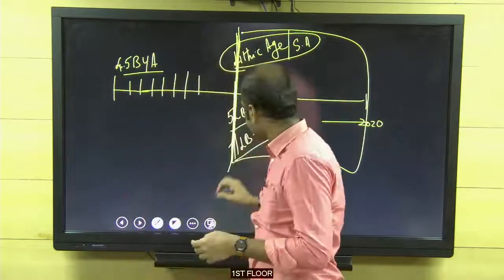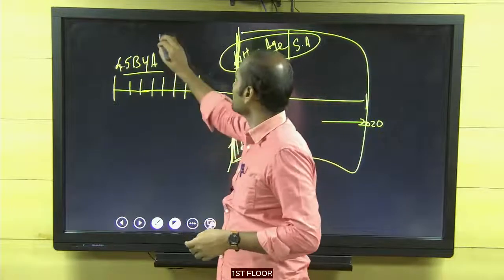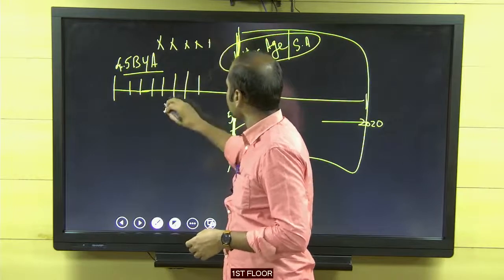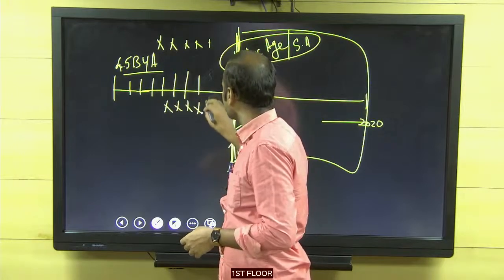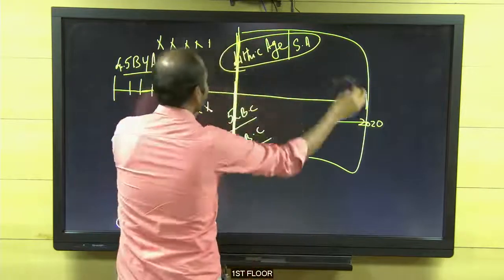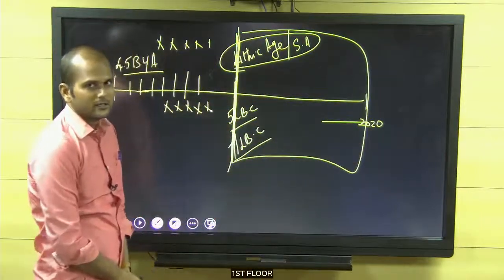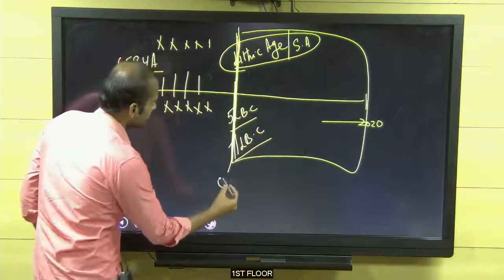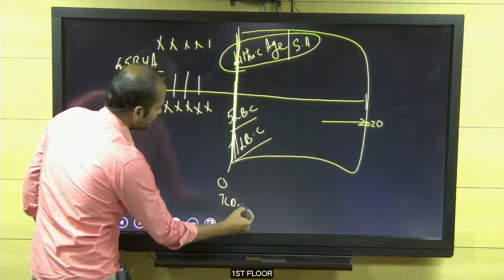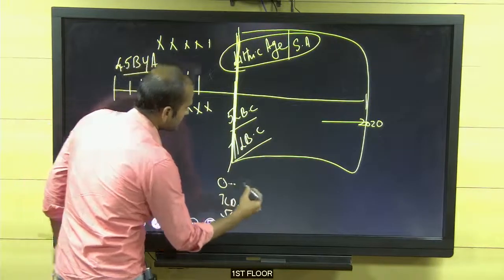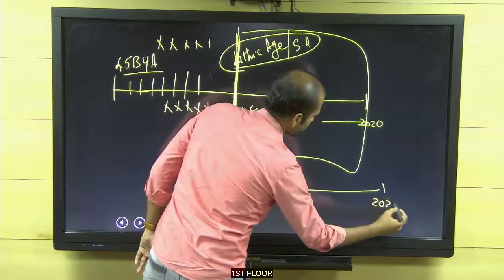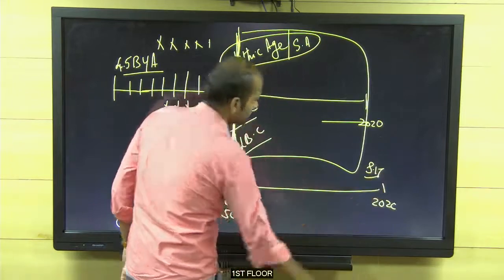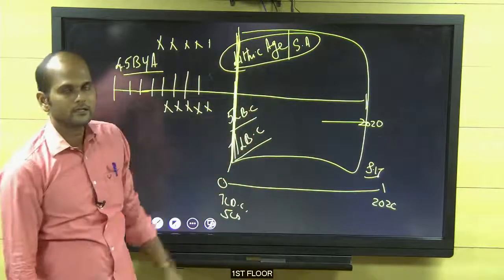So either 7 lakh BC, otherwise 5 lakh BC. In geography, these things will be taken. In history, we are not going to discuss those things. This alone I am going to discuss. For us, this portion is our portion. 7 lakh BC, otherwise 5 lakh BC, note it down, to 2020. Even today, June 17, 2020. Till that, the period is history.